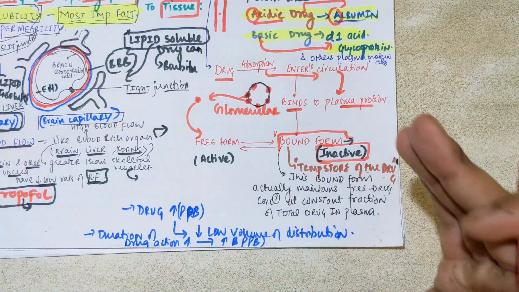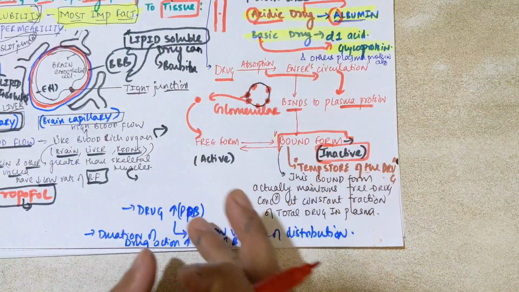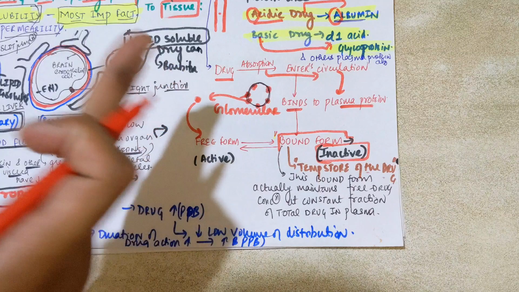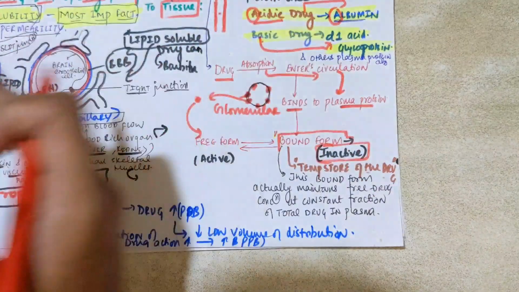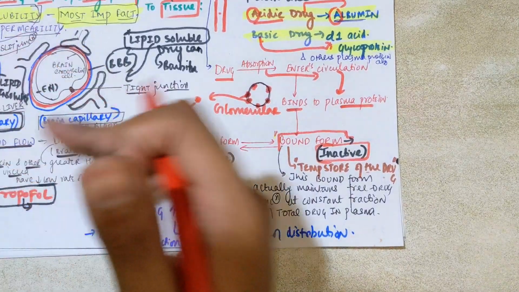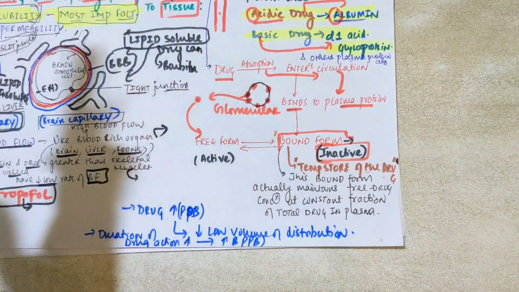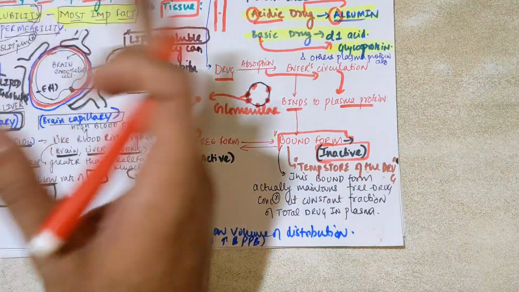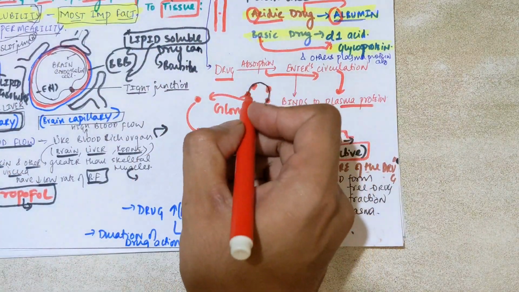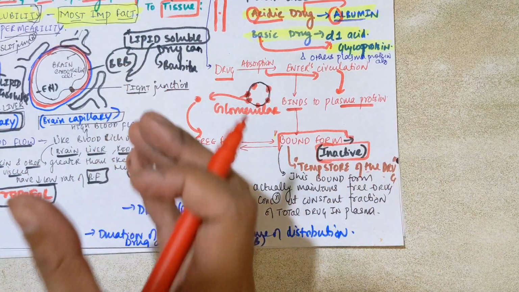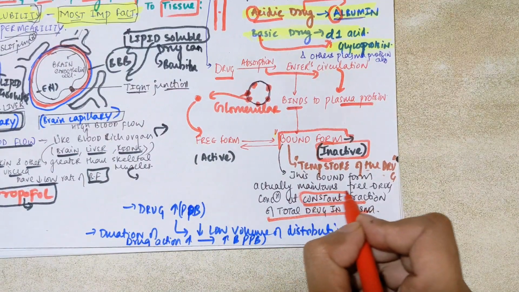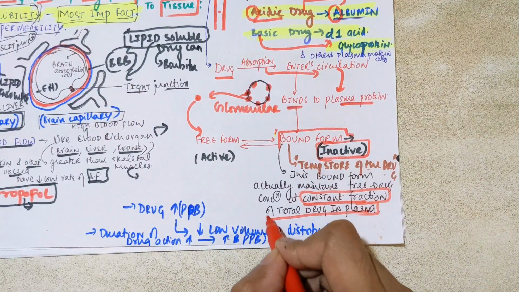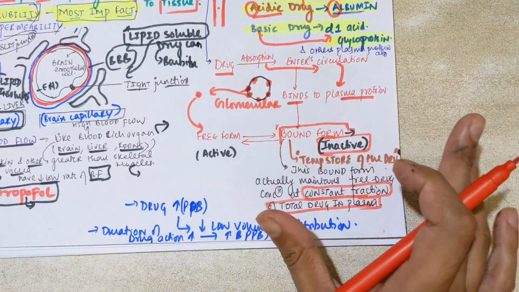If the drug is bound here, it will be released slowly in the free form in the plasma. As the drug goes from plasma to distribute to the tissues, the drug will again be released from the plasma protein and distributed. Because of this temporary storage of drug in the plasma protein, a constant fraction of total drug in plasma is maintained.